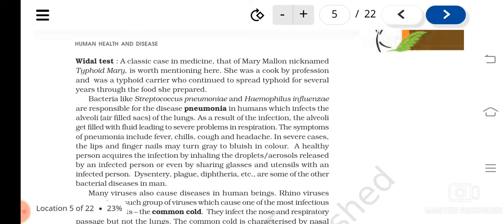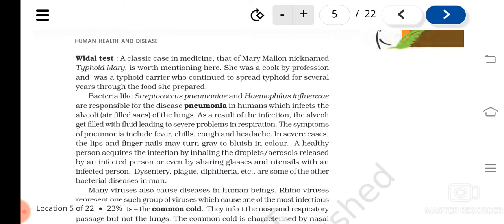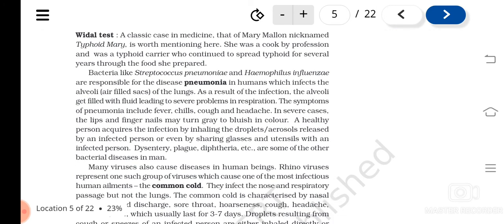I told you that by sharing things it can also spread, so we are asked to wash our hands properly. The person who is infected can have their alveoli infected in the lungs. Is it clear? Fever, chills, cough, headache, all these are examples.